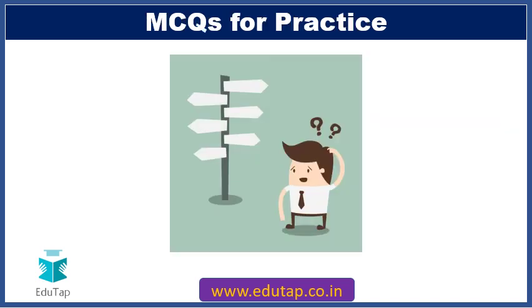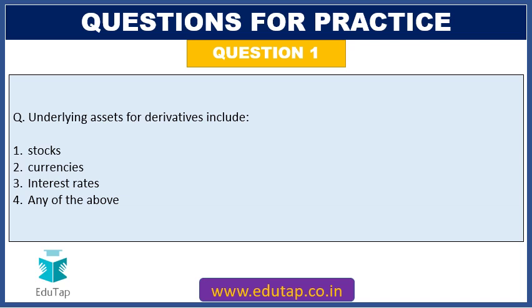Now let's discuss some of the important MCQs framed out of this particular topic. So friends, let's start with the most basic question. Underlying assets for derivatives include. Options are stocks, currencies, interest rates, any of the above.